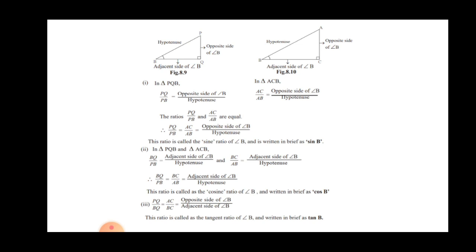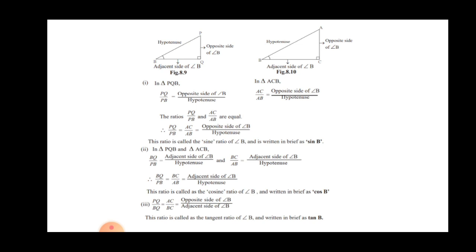Suppose we are writing the sine ratio of angle B. That is the opposite side of angle B, which is AC, divided by the hypotenuse, which in that case is AB. So the sine ratio is AC upon AB.